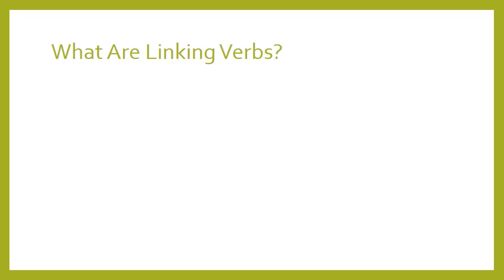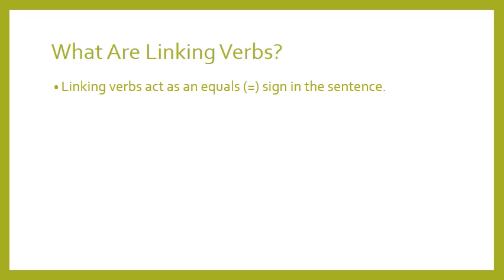But what are linking verbs? Let's see. Linking verbs act as an equals sign in the sentence. You see the equal sign. How do they act like an equal sign in the sentence? What do we mean by equal sign?